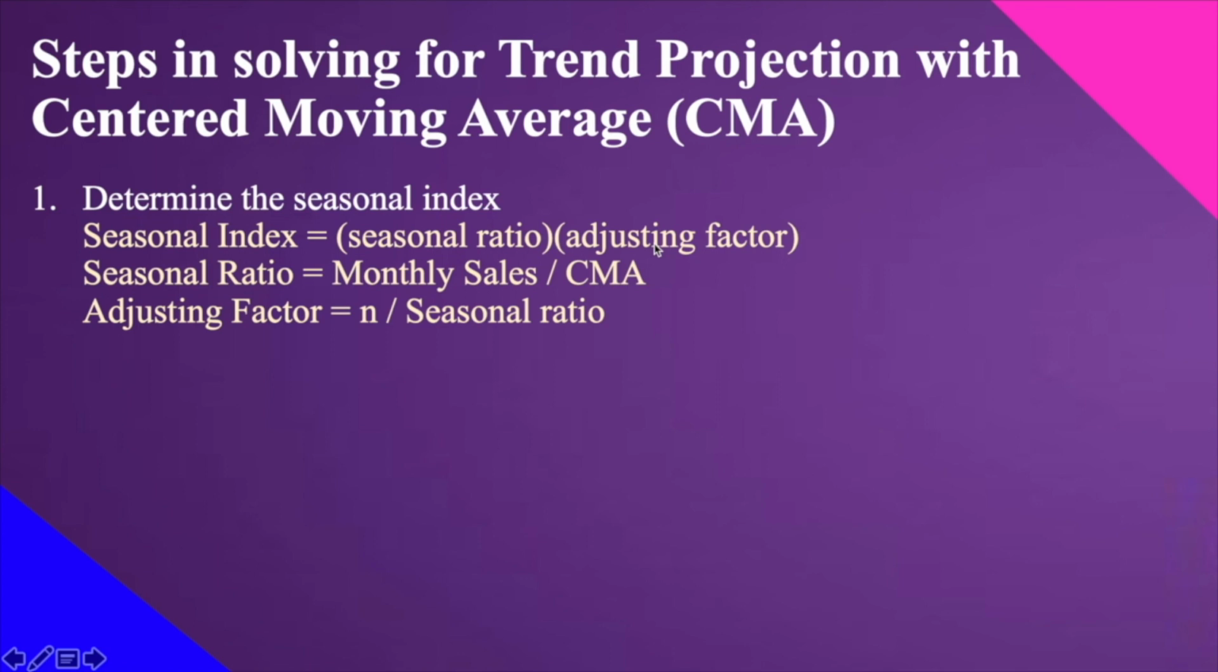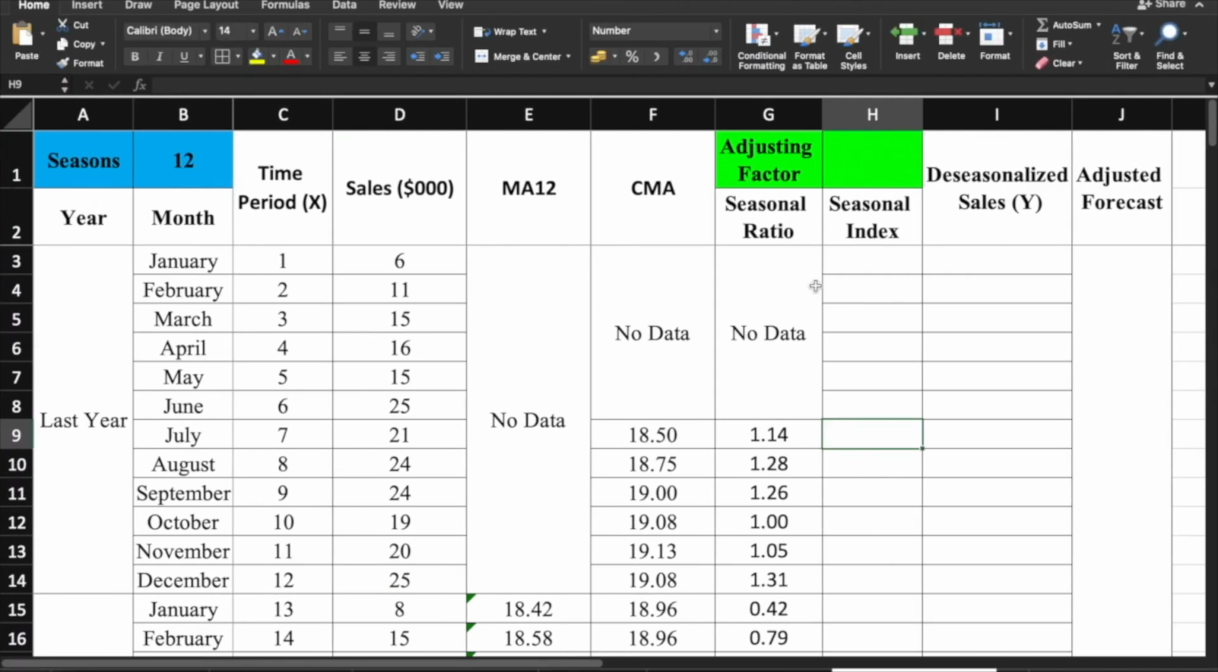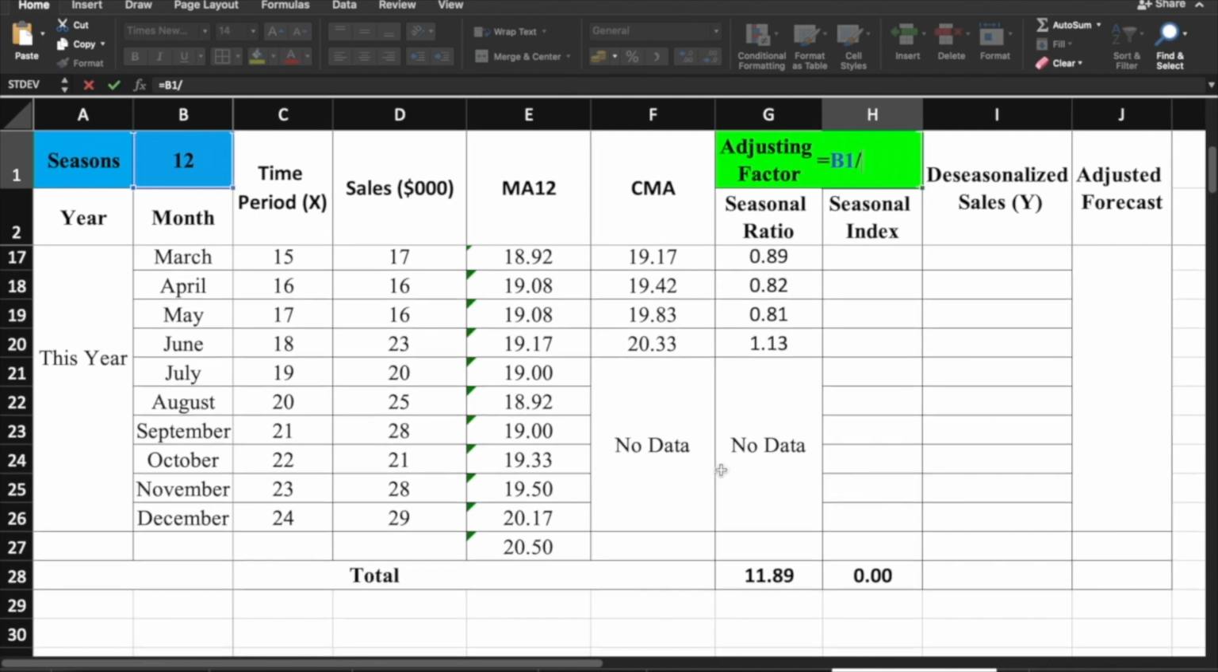Now, for the seasonal index, it says here that the seasonal index is the seasonal ratio multiplied to adjusting factor. Pero wala pa tayong adjusting factor, right? Meaning, unahin po natin si adjusting factor and that is equivalent to the N over the seasonal ratio. So, what is our N? Isa lang naman yung value niya. So, our adjusting factor is N. Ilan ng ating month? That is actually 12. So, 12 divided by our seasonal ratio.